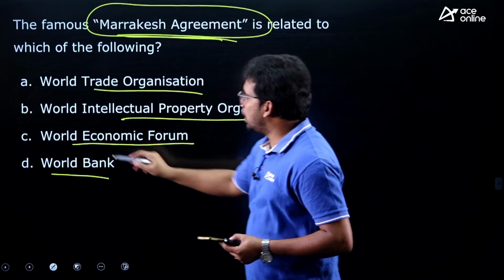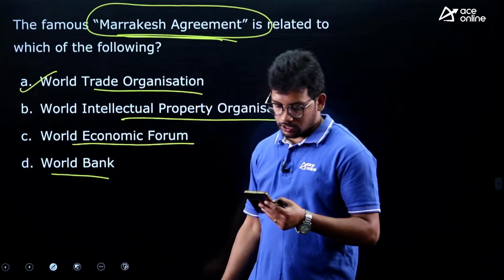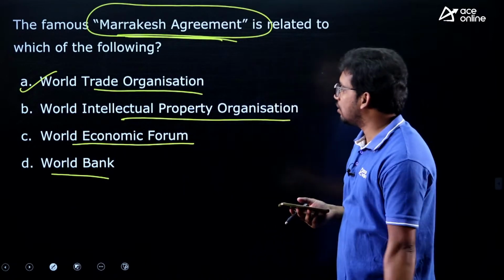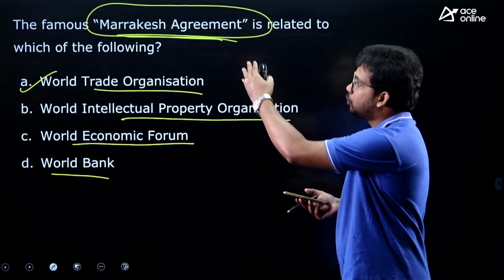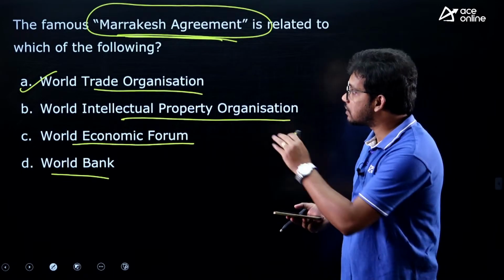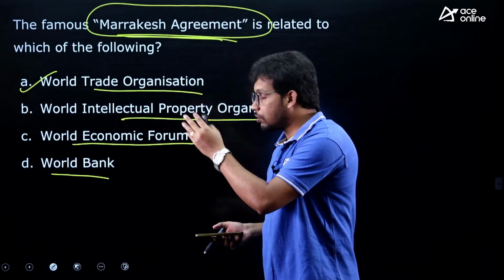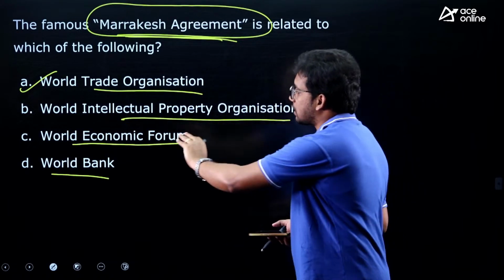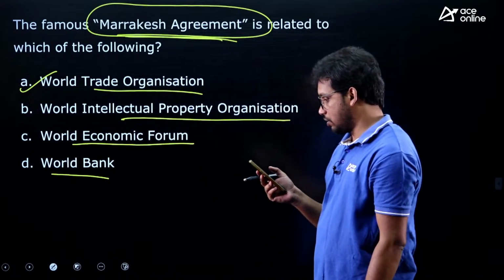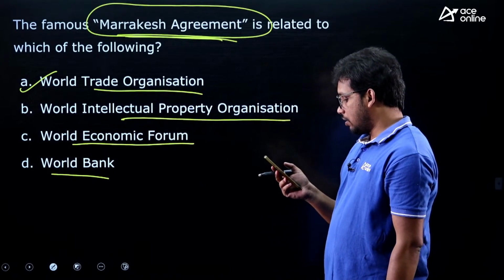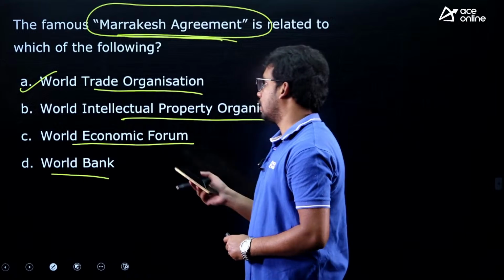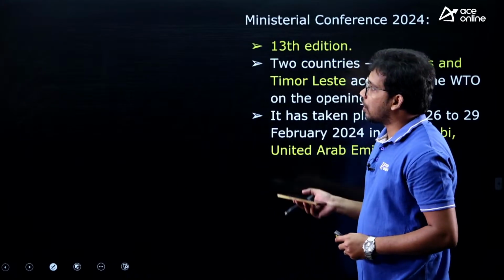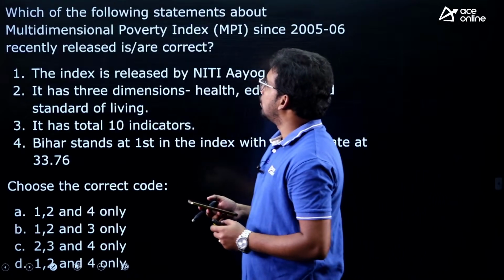Marrakesh Agreement is related to the World Trade Organization. So the World Trade Organization was established through Marrakesh. Marrakesh is a place in a country in Africa. So through the Marrakesh Agreement we have established the World Trade Organization. So it is a very popular one, right? Yes, so correct. This World Trade Organization you might be aware of.